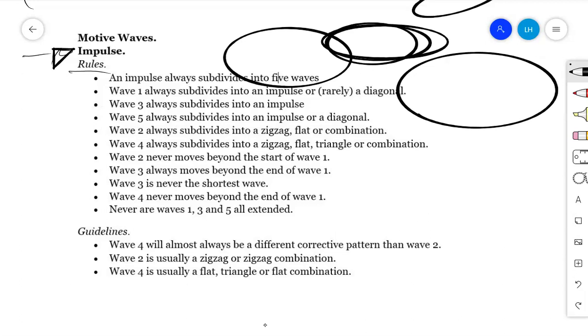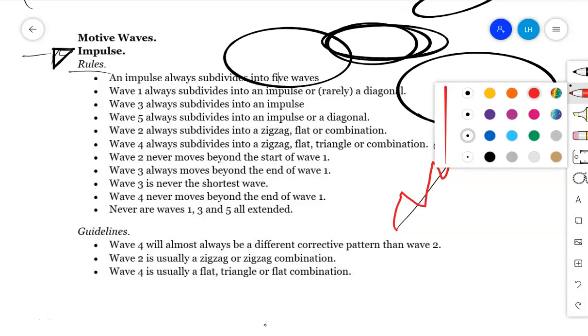A wave number 1. Now if this wave was wave number 1 in this direction, this was wave number 1 to the direction of the major trend. Now what will be the building structure of this wave number 1? We expect this wave number 1 to be something like 1, 2, 3, 4, 5 to that direction.